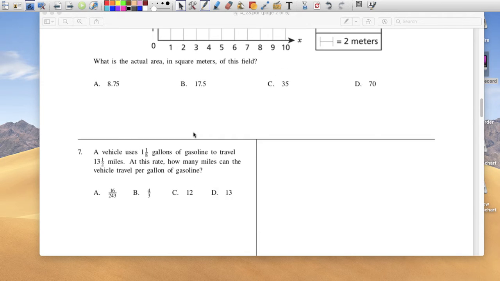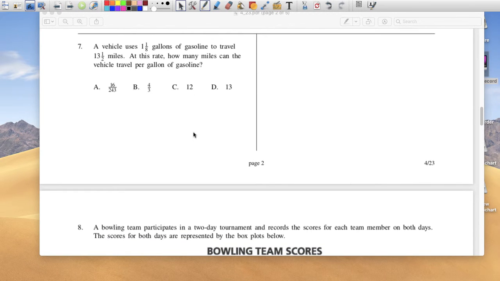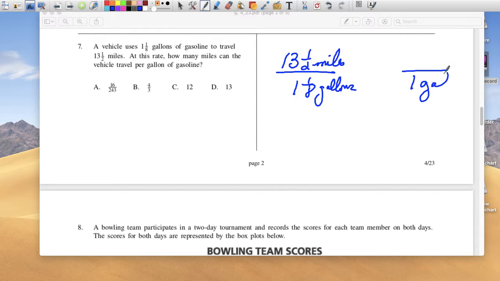Number 7. A vehicle uses 1 1/8 gallons of gas to travel 13.5 miles. At this rate, how many miles can it travel per gallon? So we want the unit rate. It can go 13.5 miles with 1 1/8 gallons, so we want to find out how much it can travel with 1 gallon.